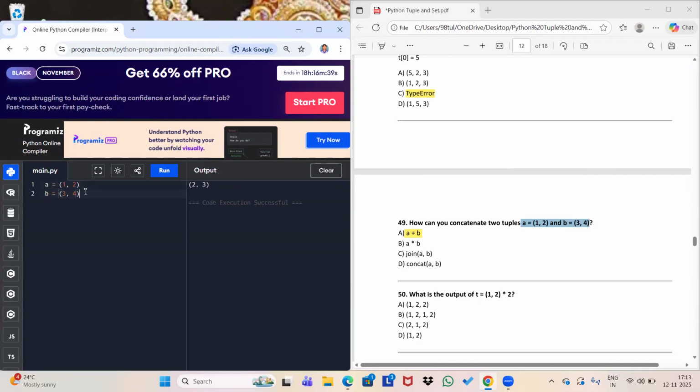We have two tuples and I'm going to perform print A plus B. Let's check. Oh, it is giving us an error because we made a mistake. Concatenate A, B. Okay, let me check it.